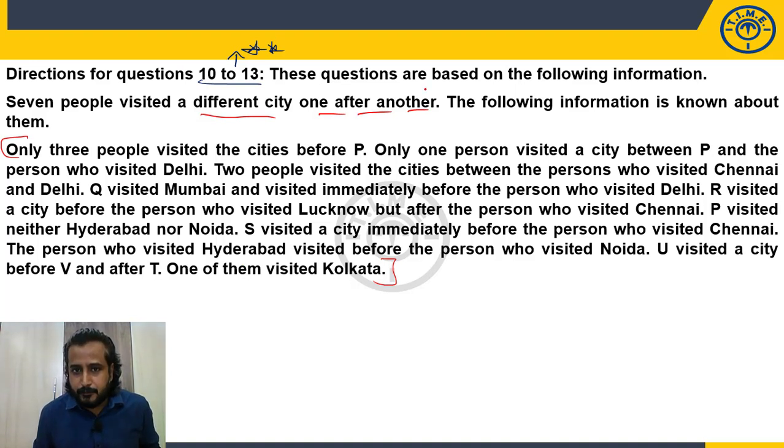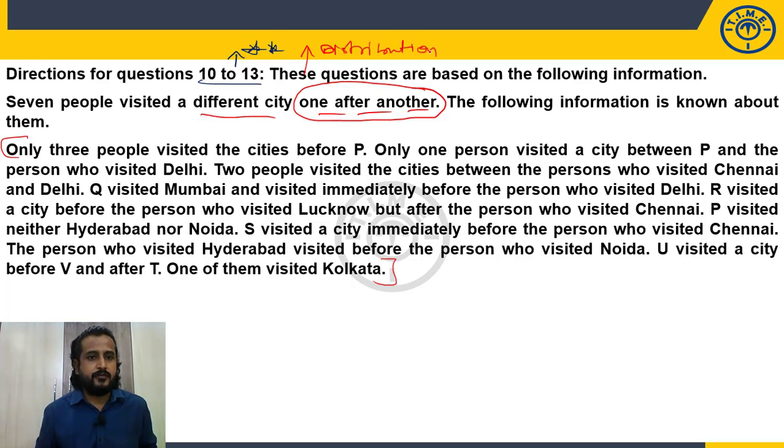But the important keyword is "one after the other." So you know that this is a distribution set. In a distribution set, we are going to freeze one of them as it is. But names do not follow any definite sequence, and which cities he visited also does not follow any definite sequence. But what I can say is the order of the cities, positions, 1, 2, 3, 4, 5, 6, 7.